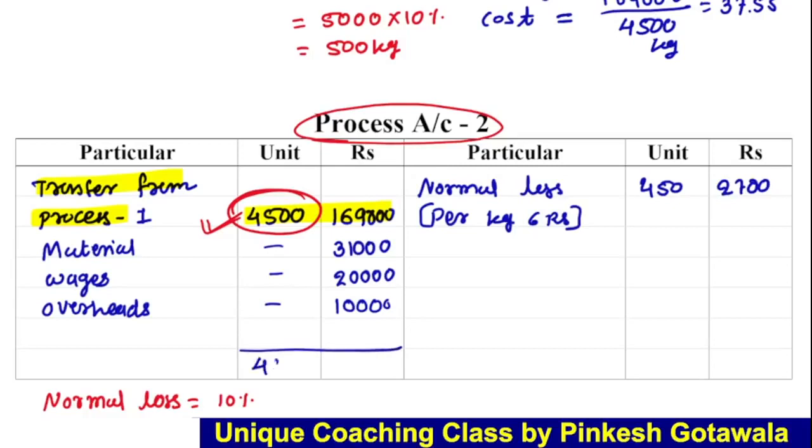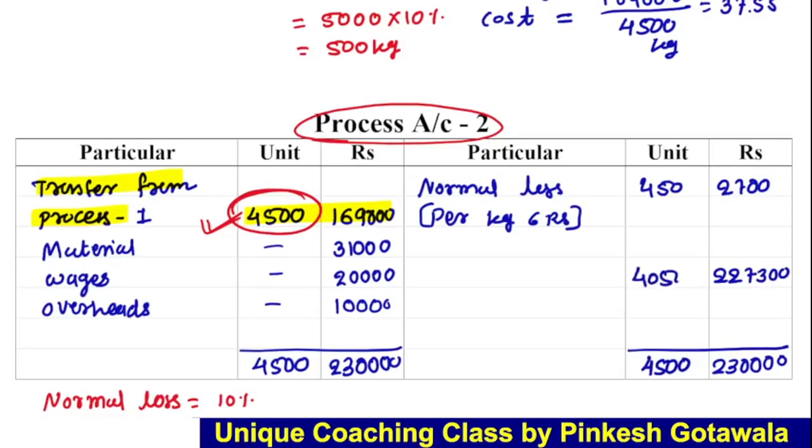Now let's close this account. So here 4500, and this side 169, 31, 20 and 10, 230 total. 4500, 230 to 700, 2,27,300, and here 4050.